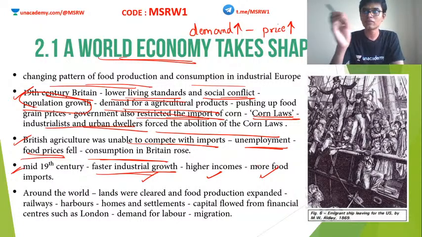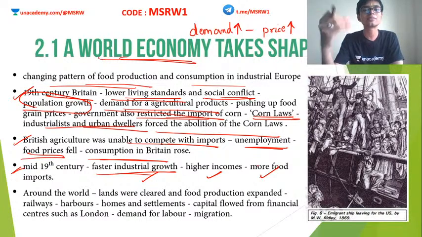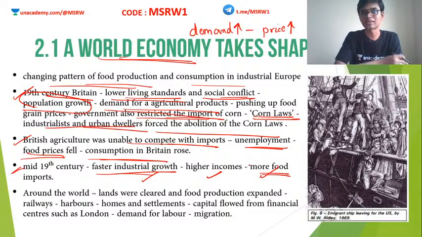Whenever an economy does well, the people of that economy will increase their consumption habits. So the consumption rate will go up, especially on things like food, and also textiles. Clear? Food items and cotton textiles were very popular in demand around this time. Because Britain had changed its social habits, and because most of the British farmlands were replaced by industries, Britain had to import food from other parts of the world.